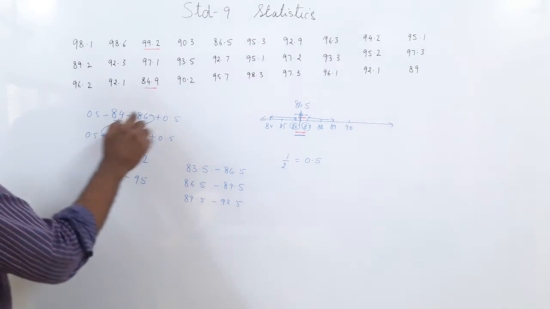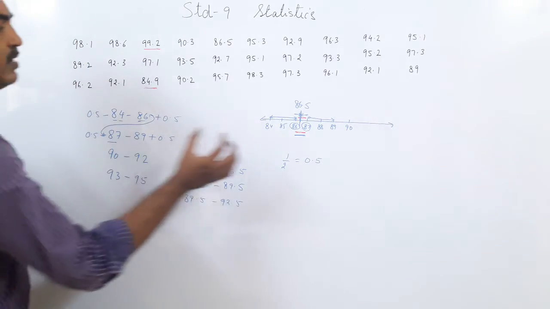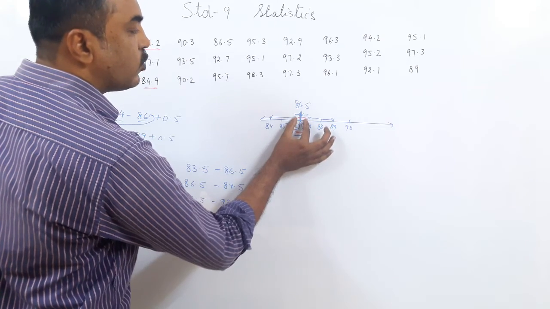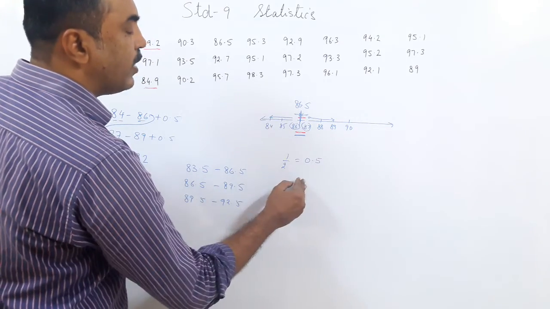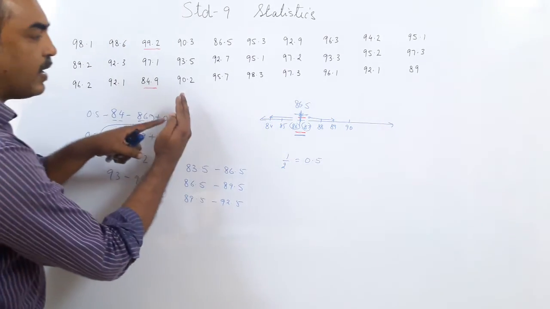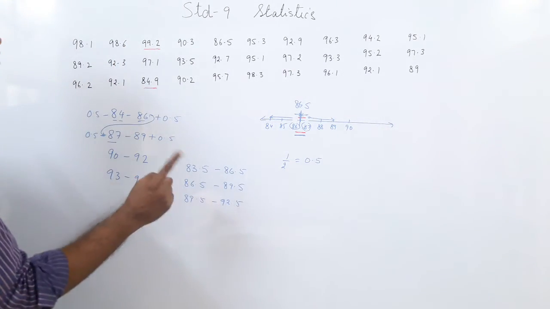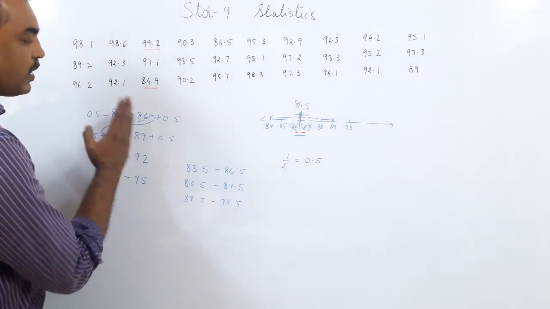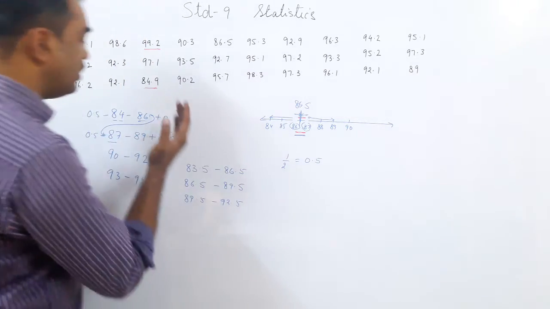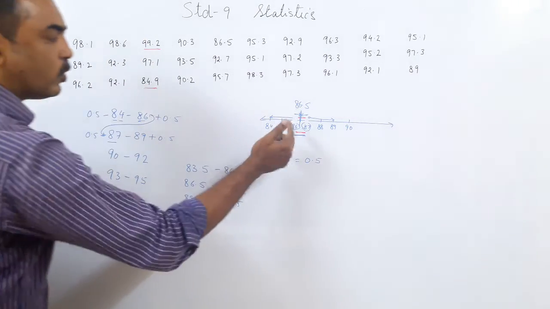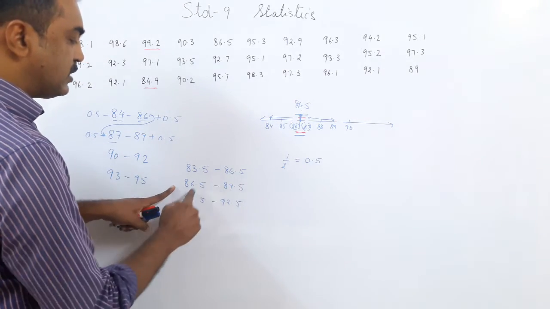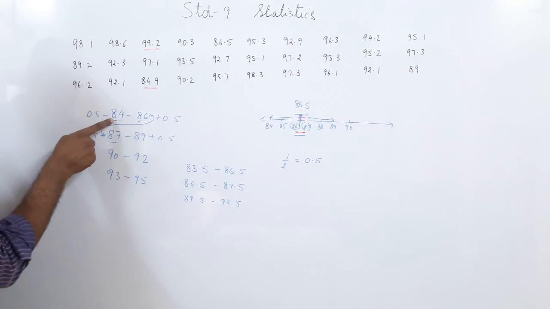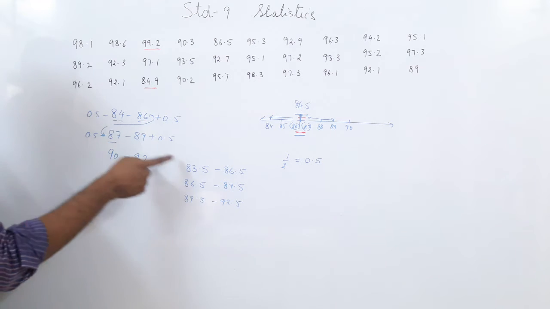What you could see here, 84 to 86 was one class, 87 to 89 was another class with a jump of 1 in between. So whatever the jump is, no matter what it is, you divide that jump into half, you increase the upper limit by half and decrease the lower limit by half. Since the jump was only 1, I divided 1 by 2, which is 0.5. So to the upper limit I added 0.5, I took the jump further. From the lower limit I subtracted 0.5, so I brought the jump lower, so they both meet here at 86.5, 86.5. But since I am doing it to this class, I needed to do it for every class, so even 84 here has to be changed to 83.5.